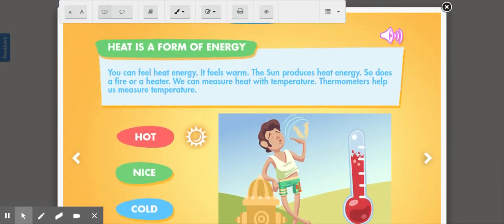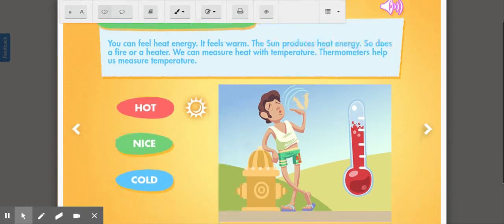Last, let's talk about heat energy. Heat is a form of energy. You can feel heat energy. It feels warm. The sun produces heat energy. So does a fire or a heater. We can measure heat with temperature. Thermometers help us measure temperature.